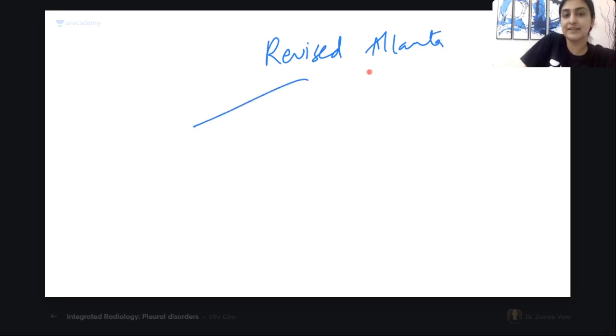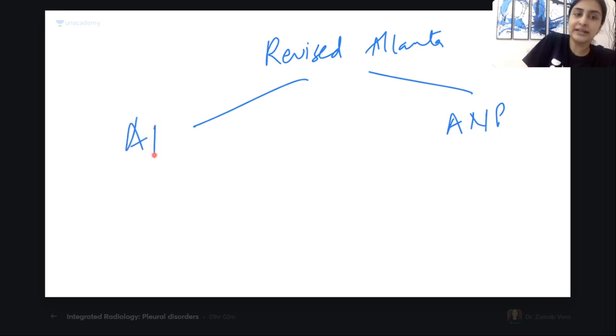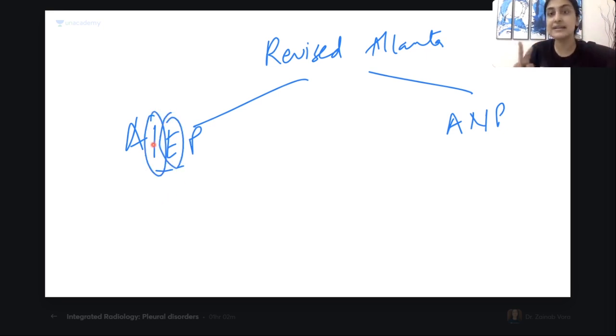Quickly tell me, revised Atlanta classification, what are the 2 types of pancreatitis? What are the 2 types of pancreatitis? One, I have already told you, acute necrotizing pancreatitis. Yes, the other one is the acute interstitial edematous pancreatitis. Do you agree? Acute interstitial edematous pancreatitis, or acute necrotizing pancreatitis, which has a poorer prognosis? As the name suggests, necrosis has occurred, the pancreatic parenchyma is dead. So this has a poorer prognosis.